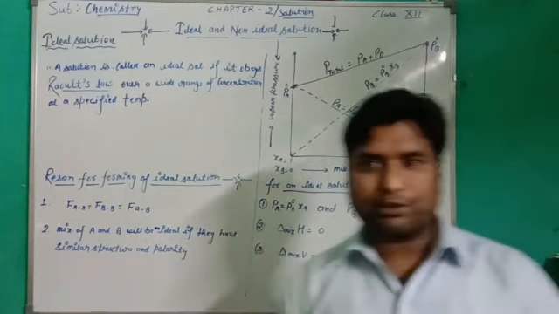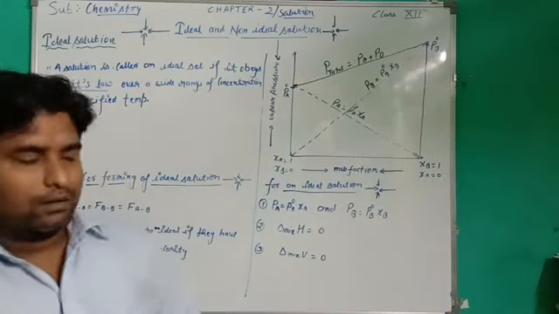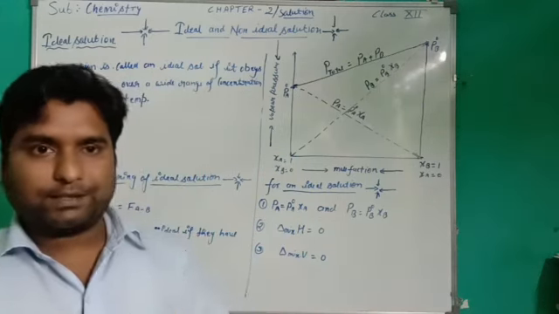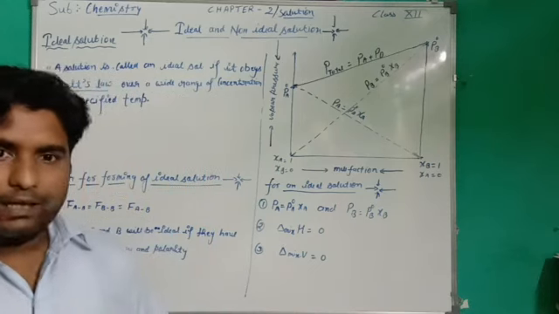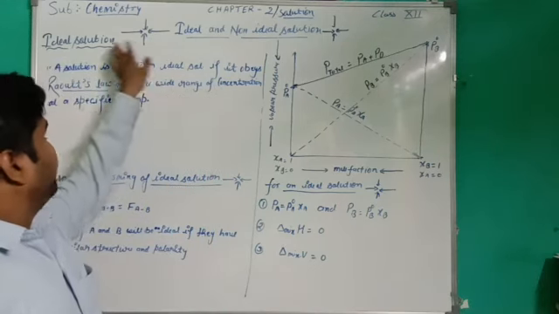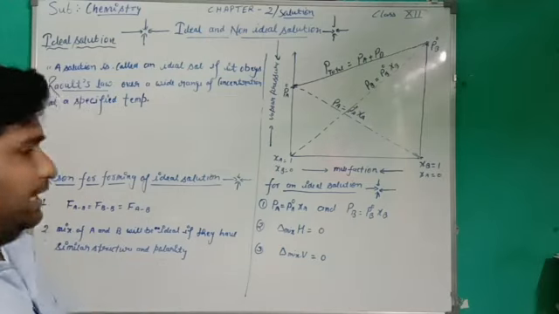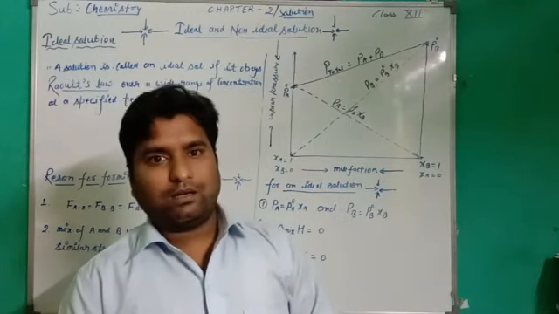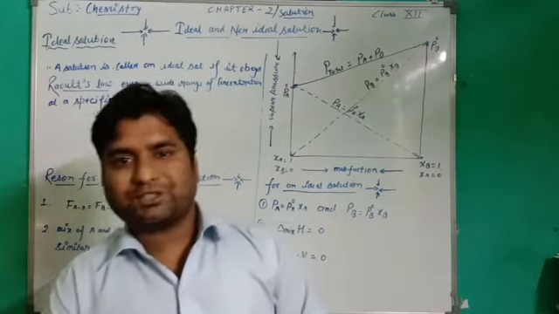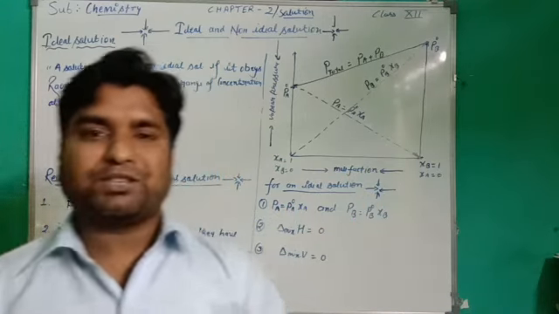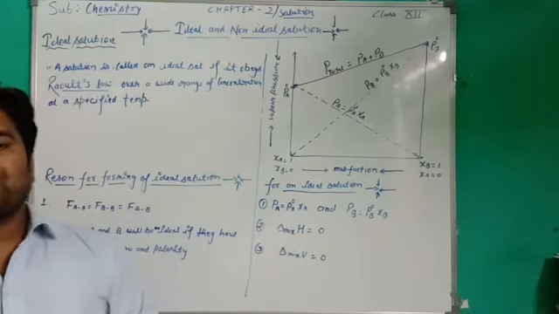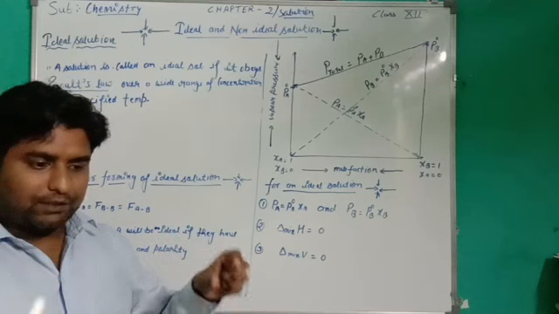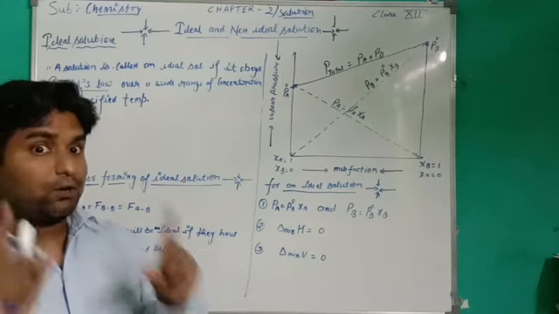In the previous video we have already discussed Raoult's law, both cases, first case and second case. Today our topic is ideal and non-ideal solution. So the first one is ideal solution. Basically, those solutions which obey Raoult's law over a wide range of concentration at a specific temperature are known as ideal solutions. So the main point is that an ideal solution should follow Raoult's law.